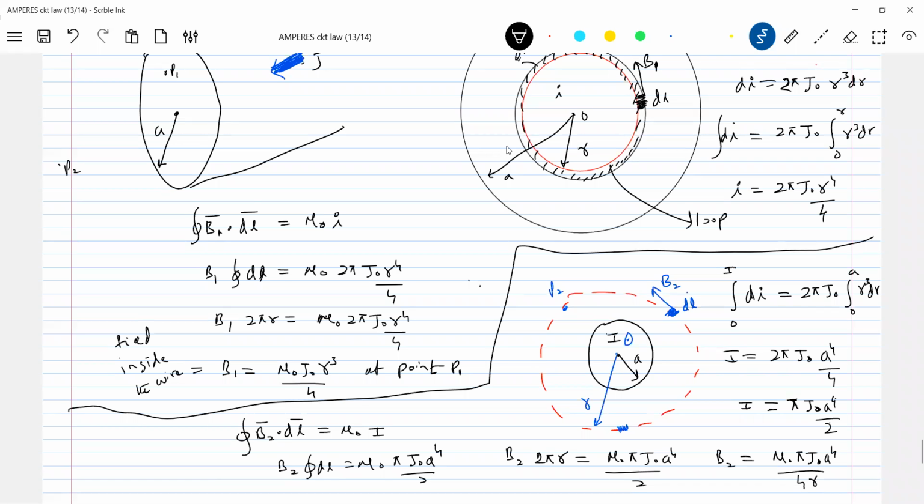No way, there's no other alternative. Like a field due to a charged conductor, there's no other way. We must take help of Gauss's law. Similarly, for the field inside the conductor, we must take help of Ampere's circuital law only. This is the advantage of that one.